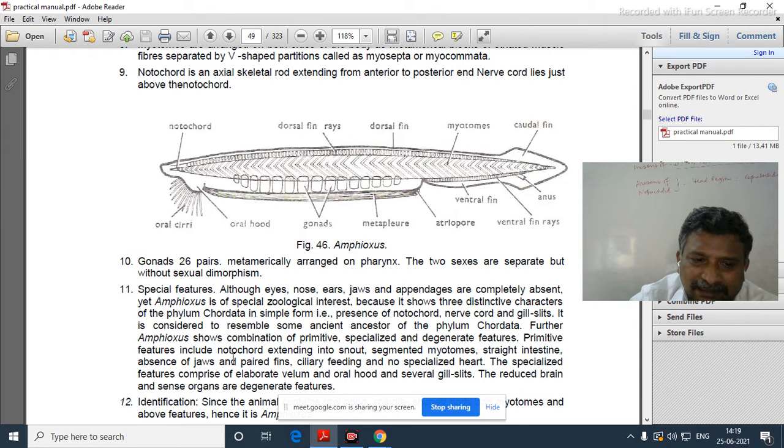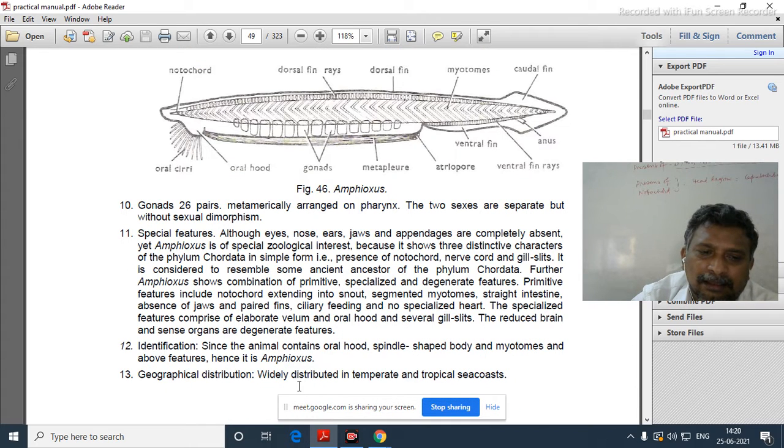And the specialized features comprise an elaborate velum and an oral hood. This is an oral hood, elaborate velum and a number of gill slits. Yes, the reduced brain and sense organs are degenerate features. Some specialized characters, some primitive characters, some degenerate characters are there.